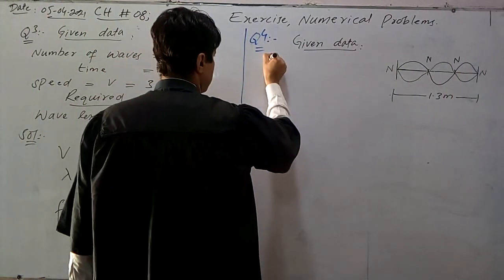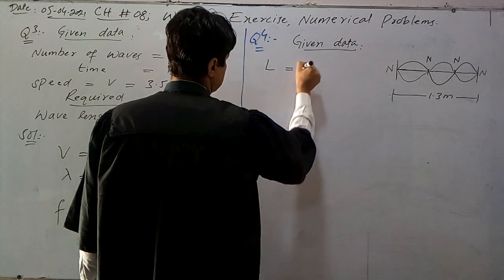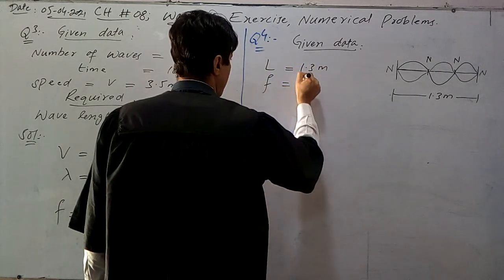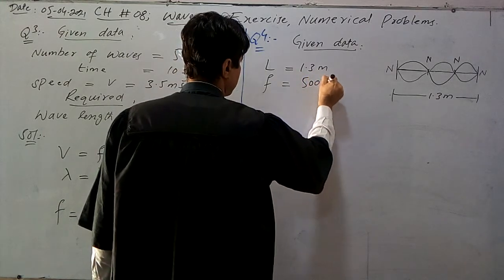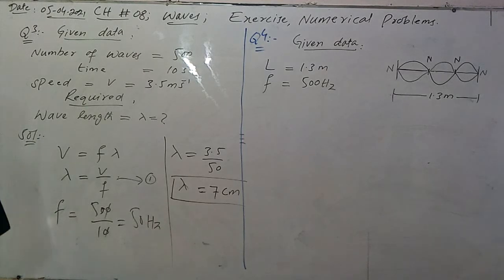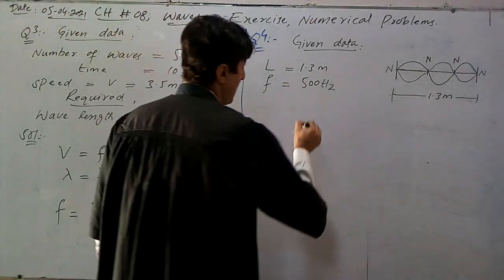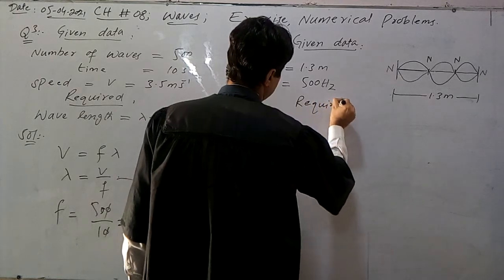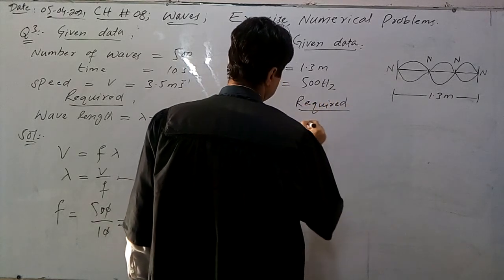So in the given data, length L of the string is 1.3 meter, and frequency is 500 Hz. We have to calculate the required wavelength and speed.